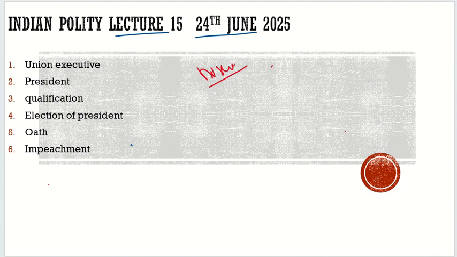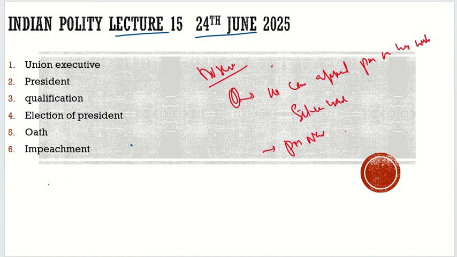If you analyze the office of the president in the Indian Constitution, you will see that there is only one discretionary power which he enjoys, and that is that he can appoint the PM on his will. But this is also situation based. For example, after the 2024 elections, it was very much clear that the BJP and its alliance had won the election. And who was the leader? It was very much clear that PM Narendra Modi was going to be the PM of the country.